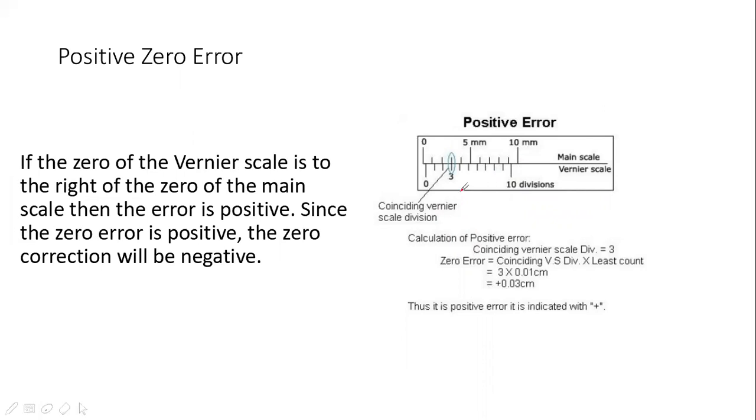It is 3. The third line is in front of each other. That number will be multiplied with the least count.